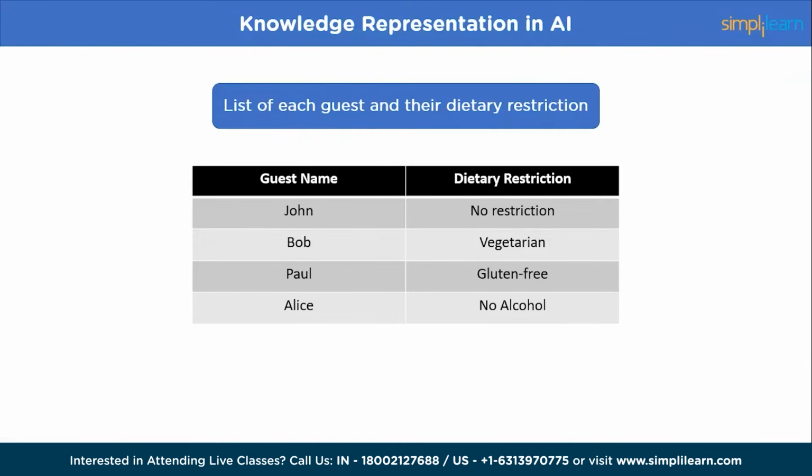So this is an example of knowledge representation because you are using a system to represent information meaningfully that can be easily accessed and used. Other examples of knowledge representation include using a graph to represent relationships between concepts or a decision tree to represent a decision-making process. Now we have a basic idea of what knowledge representation in AI is. Moving ahead, let's have a look at the various kinds of knowledge that AI needs to represent.